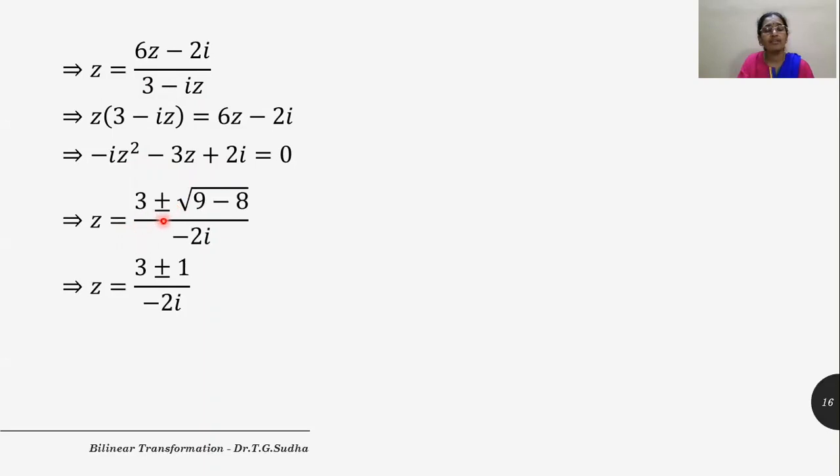So Z is equal to 3 plus or minus root of 9 minus 8 divided by minus 2I. So if you simplify this root sign, we get root of 1, that is 1. So we get 3 plus or minus 1 divided by minus 2I. So when we take plus 1, we get 4 divided by minus 2I. When we take minus 1, we get 2 divided by minus 2I.